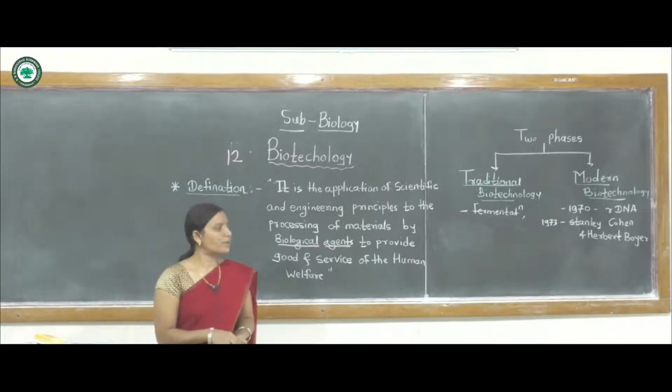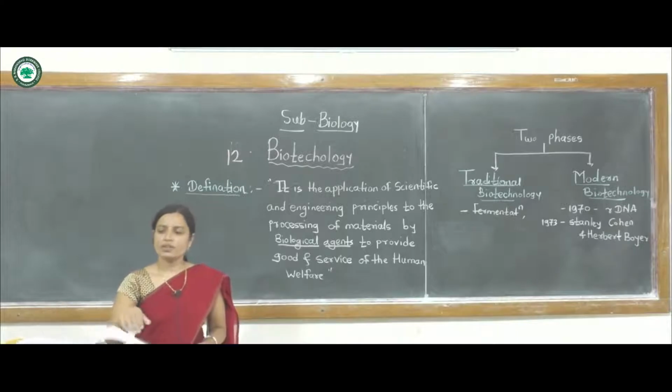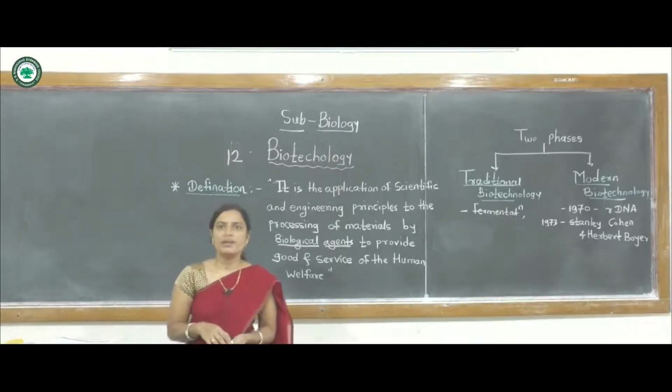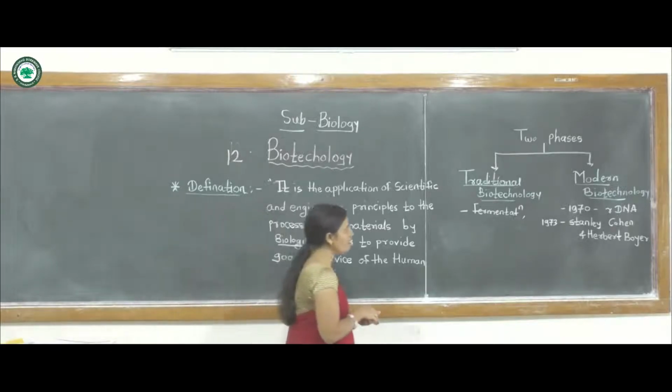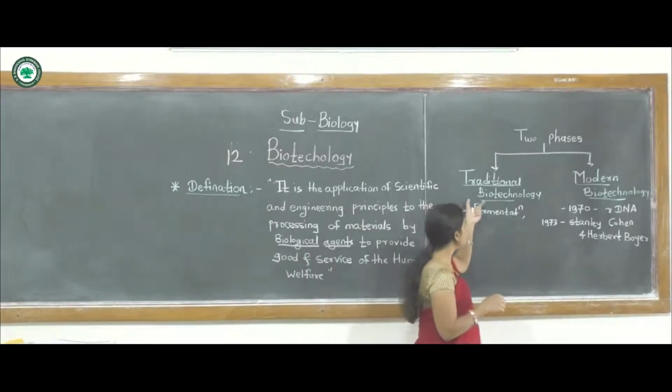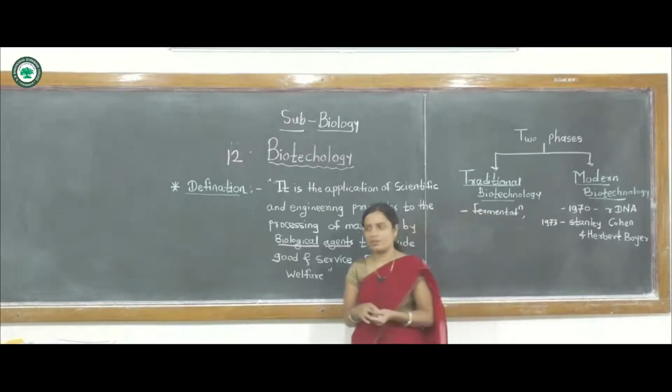Biotechnology is one of the important branches, and in its development and growth there are two phases of biotechnology. One is traditional biotechnology and the other is modern biotechnology.